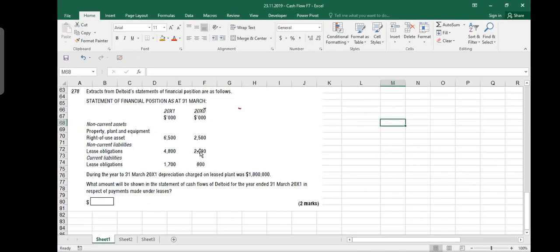2,000 plus 800. So if you pay attention, you had... how much did you say? 2,000 plus 800, because it doesn't split into current and non-current. The opening lease liability was 2,800. And how much did you make in payments?